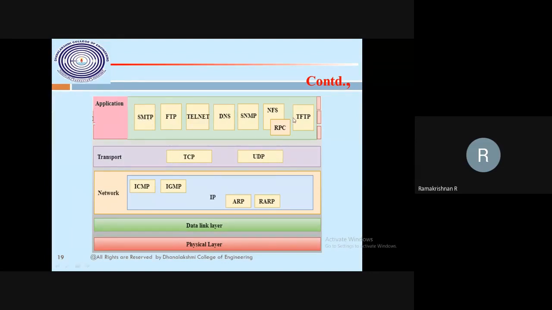Many protocols there. For our regular use and understanding, without any memorizing, we can easily remember SMTP, simple mail transfer protocol, which is for mail purposes. File transfer protocol, telnet, domain name service, which is DNS. Simple network management protocol, to manage the network, we can go by ping or whatever. There's the network file system, remote procedure call, and trivial file transfer protocol, TFTP. So many protocols run in the application layer.